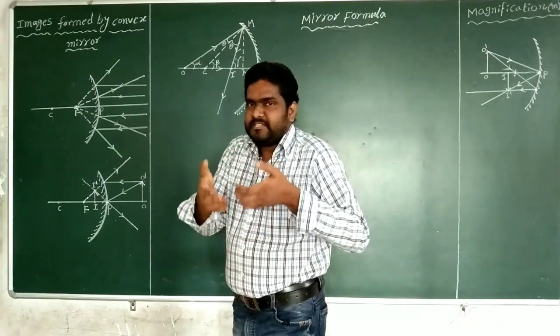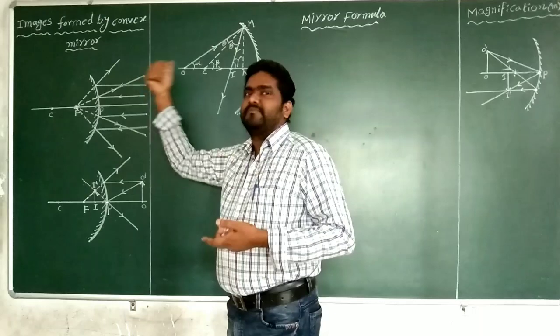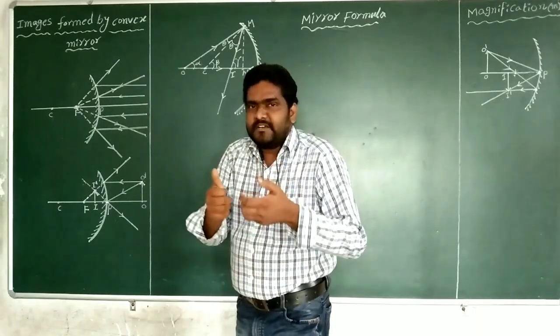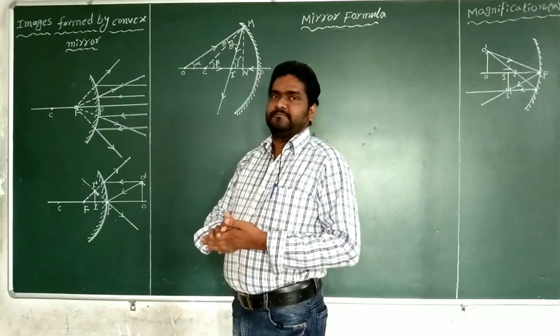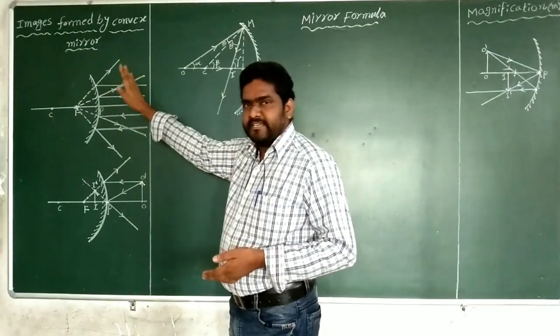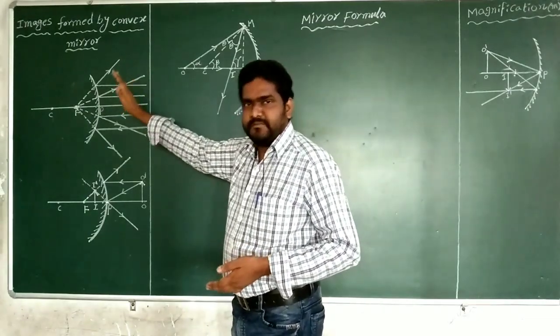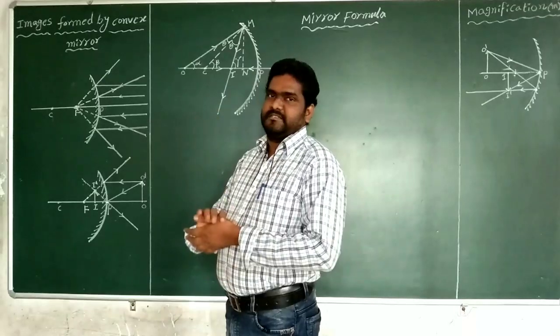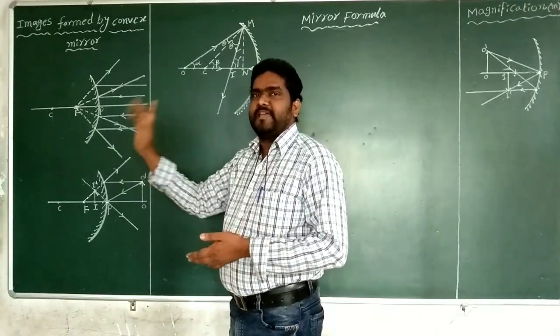And also, what is the nature of the image, and what is the size of the image? So I want to explain the position, nature and size of the image when the object is placed at infinite distance.